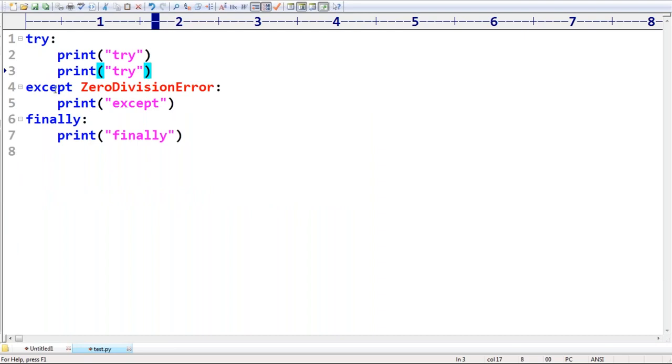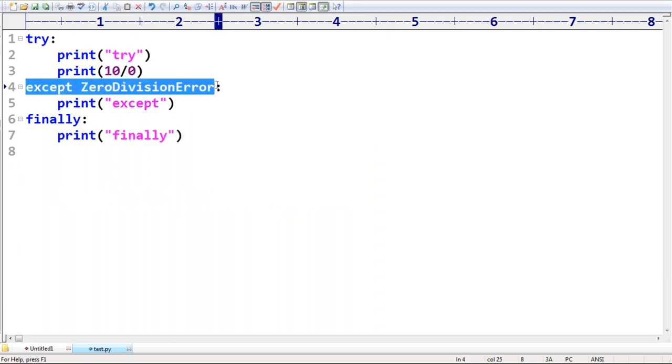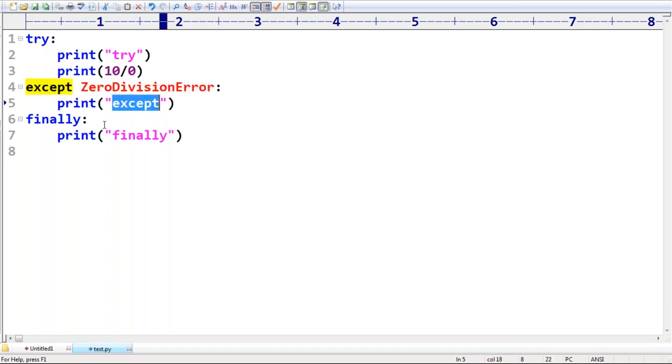I'm taking print of 10 by 0. The exception got raised, but an except block is already there for ZeroDivisionError. That's why except runs, and after that finally will be continued. If an exception is raised and handled, definitely my finally block is going to get the chance. Can you please tell what output I will get now?